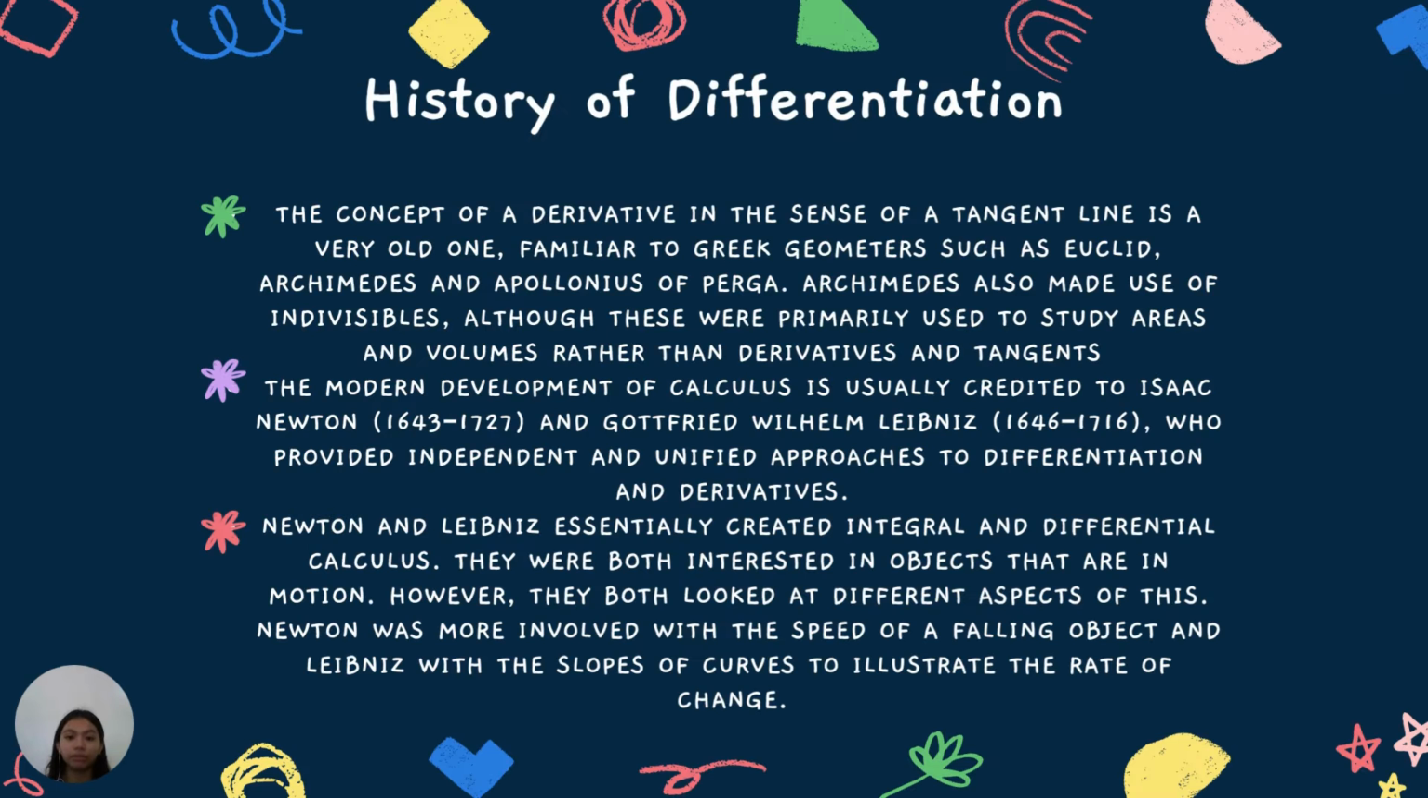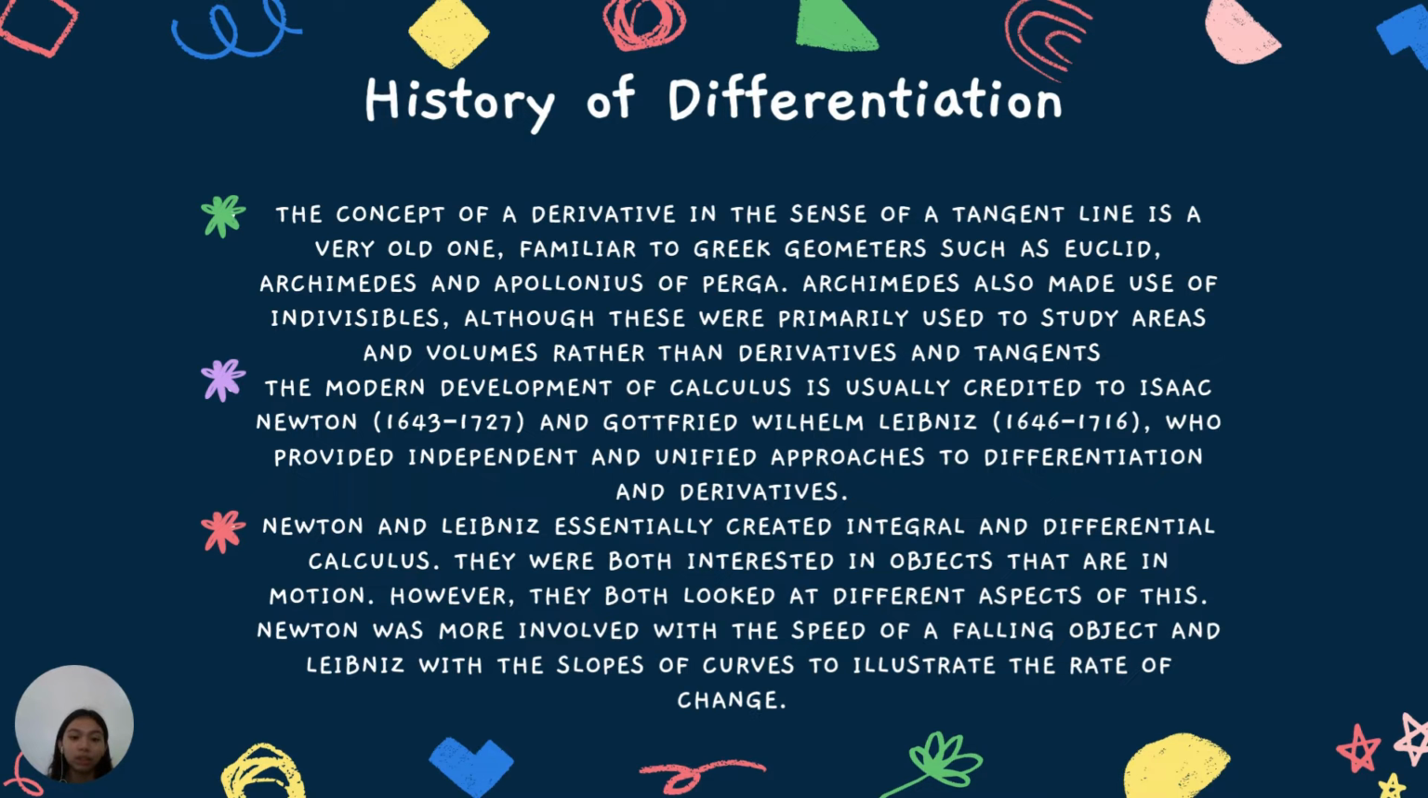History of differentiation. The concept of a derivative in the sense of a tangent line is a very old one, familiar to Greek geometers such as Euclid, Archimedes, and Apollonius of Perga. Archimedes also made use of indivisibles, although these were primarily used to study areas and volumes rather than derivatives and tangents. The modern development of calculus is usually credited to Isaac Newton (1643 up to 1727) and Gottfried Wilhelm Leibniz (1646 up to 1716), who provided independent and unified approaches to differentiation and derivatives.